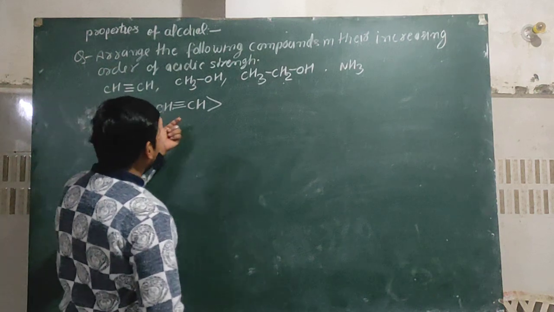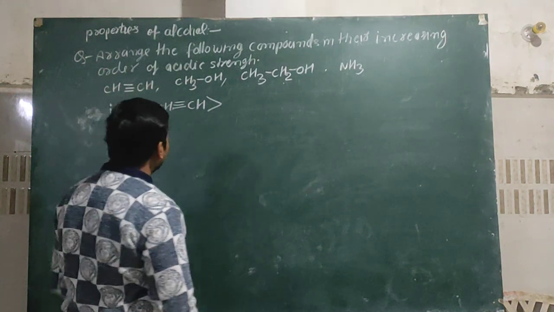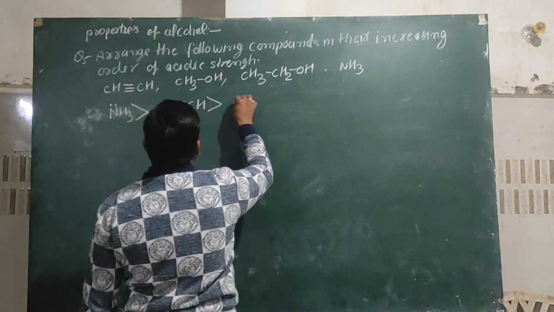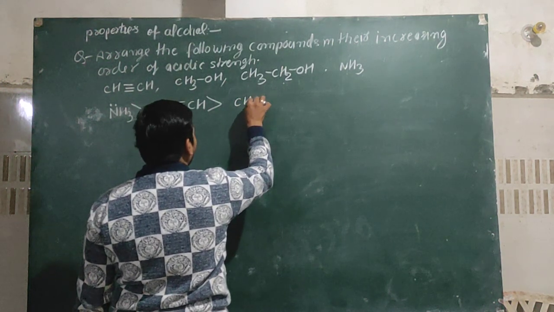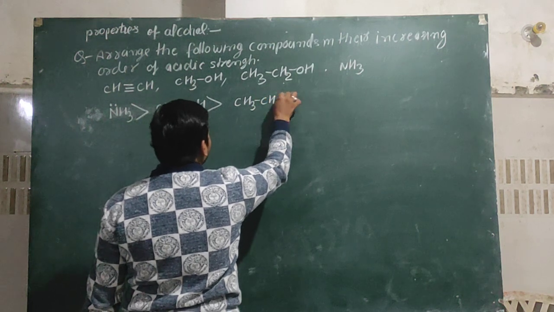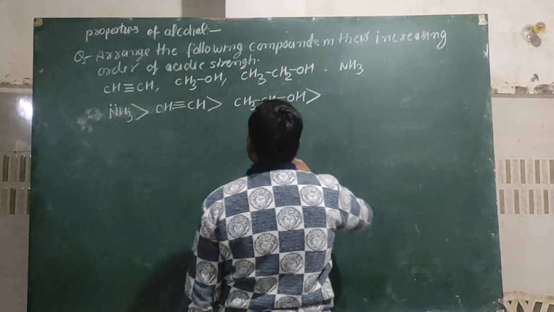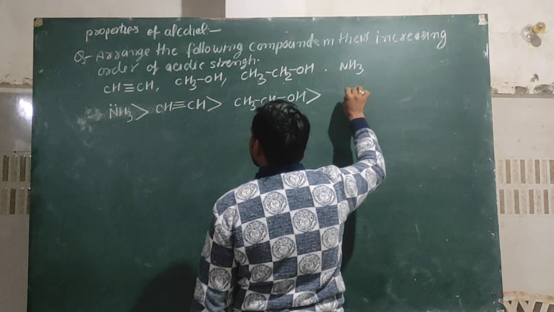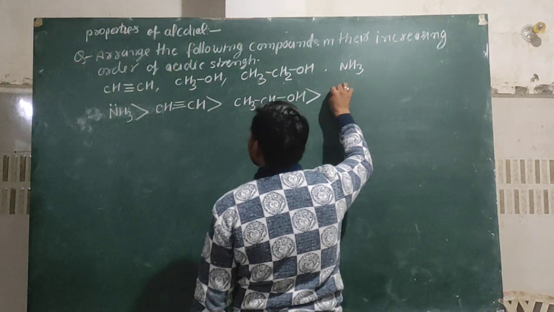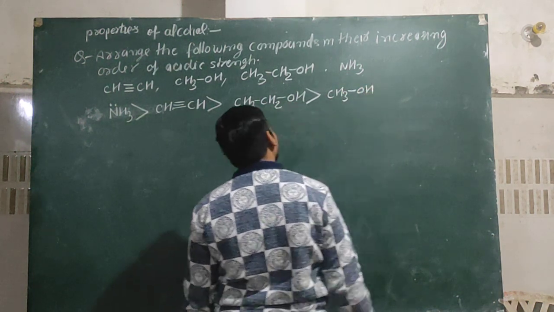It is more basic or less acidic than CH3CH2OH and CH3OH.